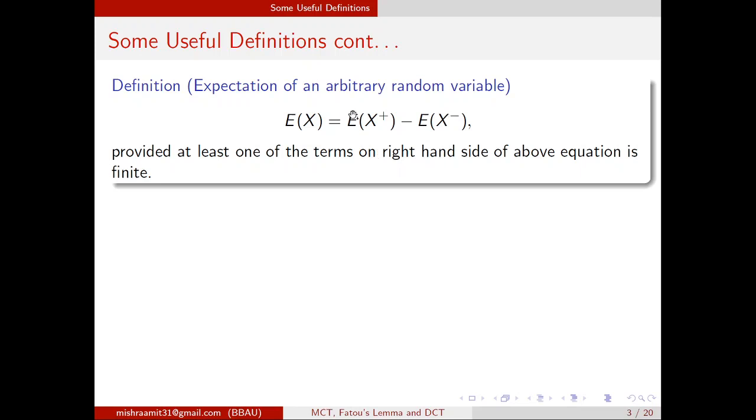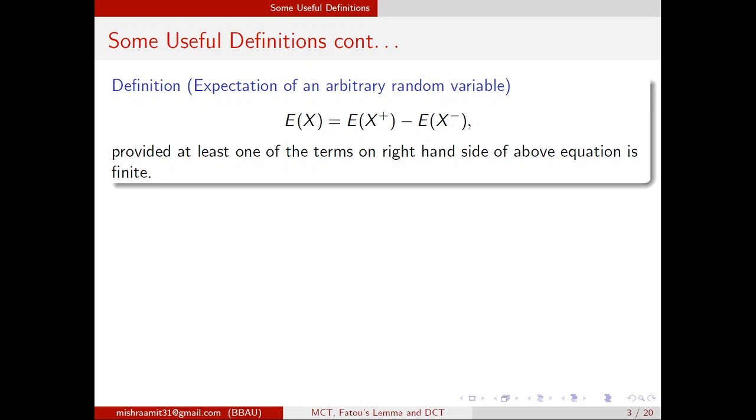But E[X plus] may be plus infinity, and E[X minus] may also be plus infinity. If both are plus infinity, this would be an infinity minus infinity kind of thing. So we add the condition that at least one of the terms on the right hand side of the above equation is finite. In this way we define the expected value of X.